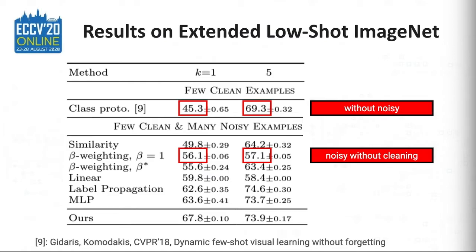We now show the accuracy when using the noisy data without any cleaning. Beta weighting with beta equals 1 corresponds to no cleaning at all. This brings some improvement for k equals 1, but the performance actually degrades for k equals 5.